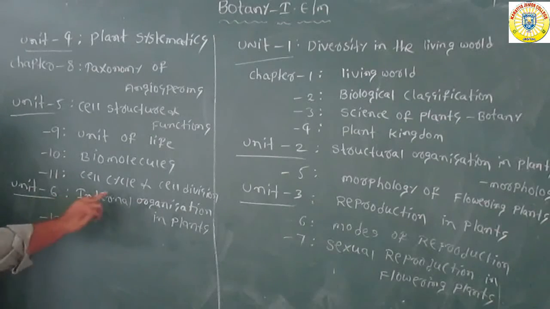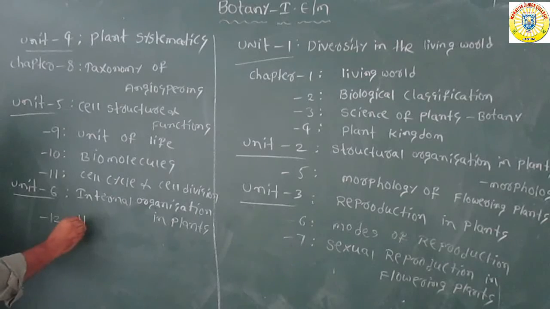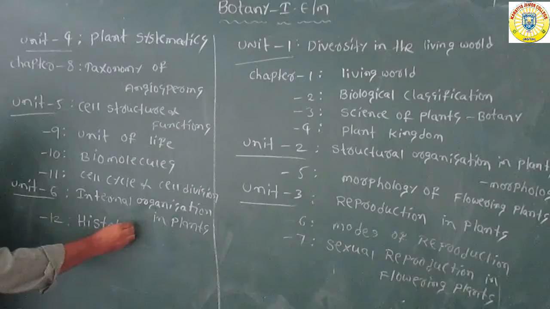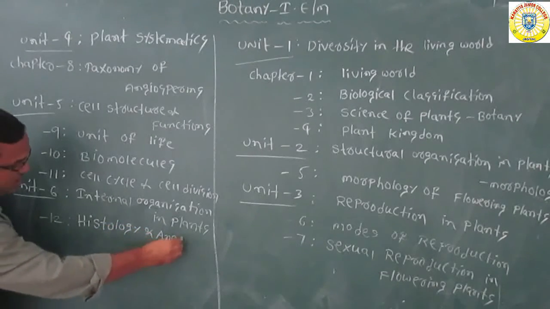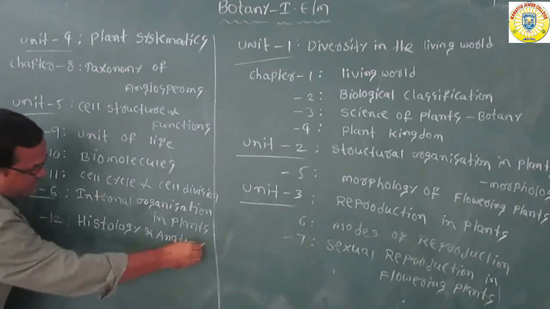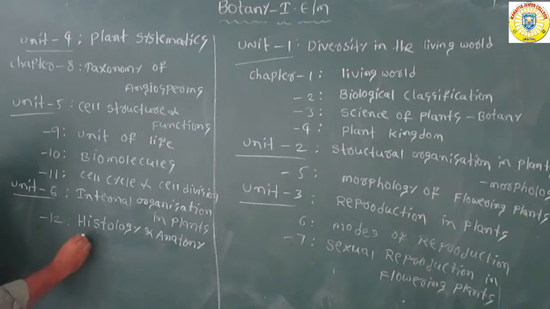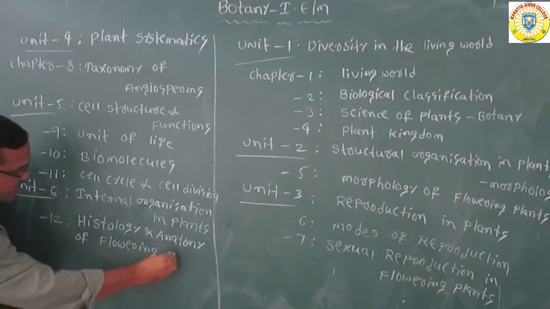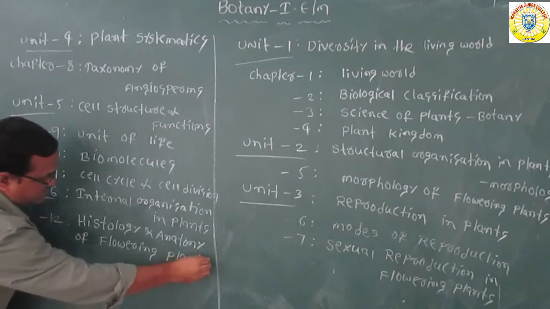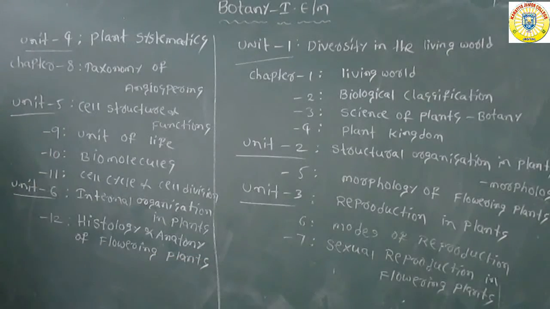The 6th unit includes only one chapter, that is chapter number 12, histology and anatomy of flowering plants. Okay, this is the 12th chapter, which is included in the 6th unit.